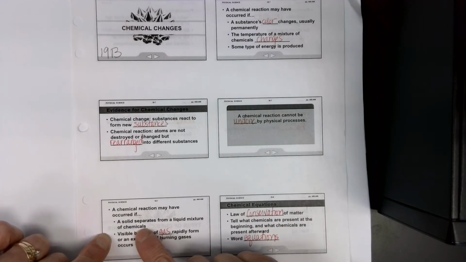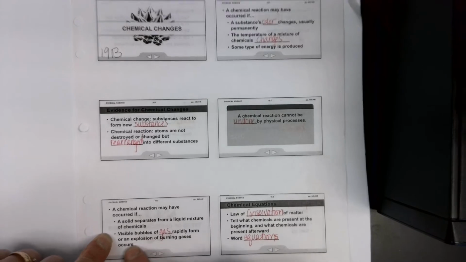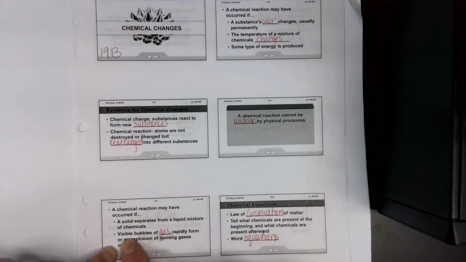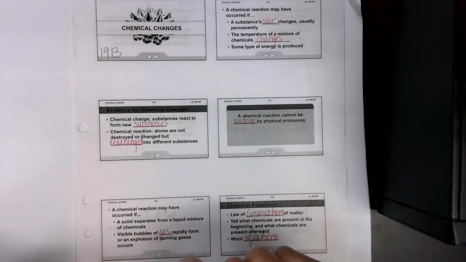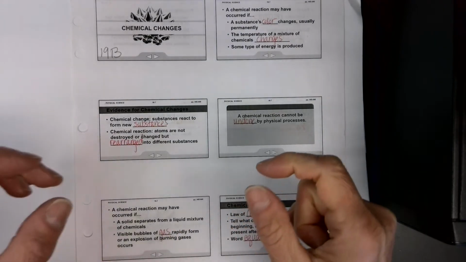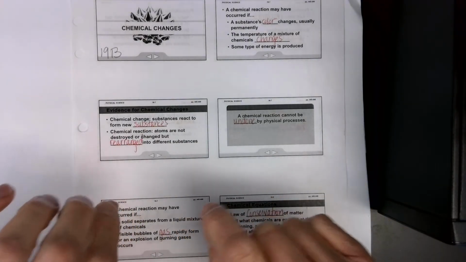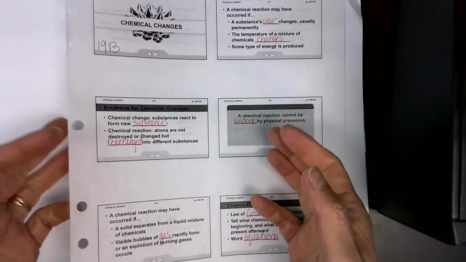That may be a sign that a chemical reaction has occurred. Also, visible gas bubbles rapidly bubbling up or exploding out of a burning gas. So an example would be you take two substances, you mix them together, they start to fizz, little bubbles.